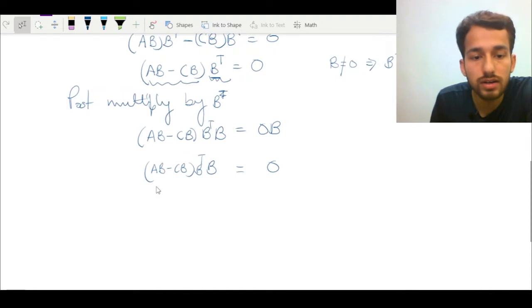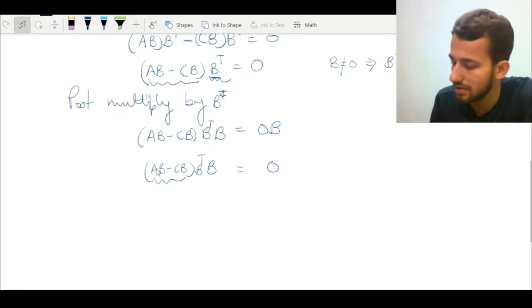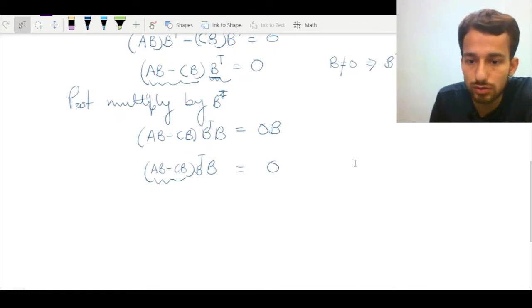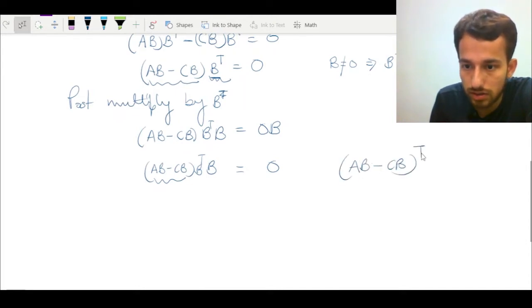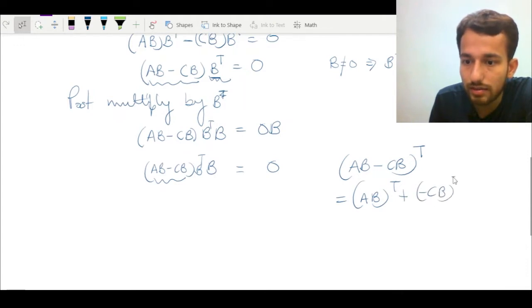Now, if I take the transpose, because this in the bracket, after simplifying, will also go into a matrix of some order, because I assume that the given matrices are square matrices. So if I choose the transpose of this, it will be this plus this. In general, we know that for any given matrices x and y, (x plus y) transpose is same as x transpose plus y transpose.